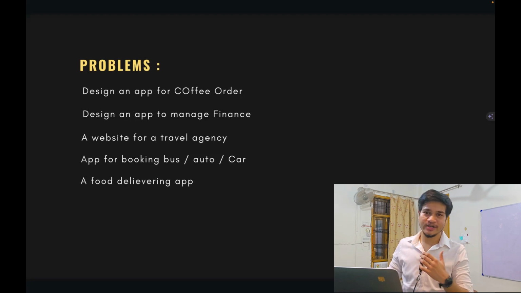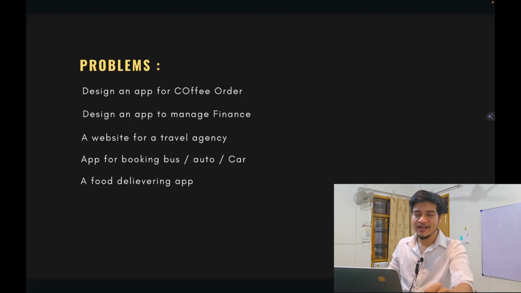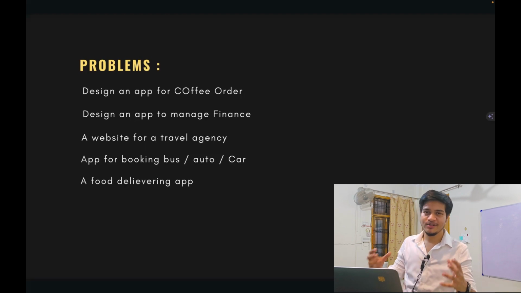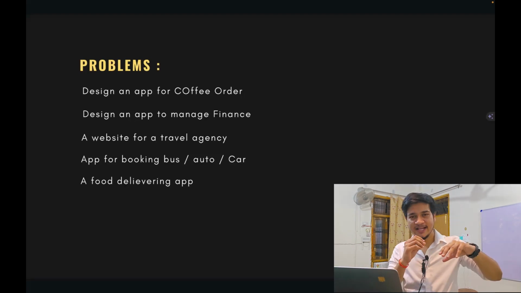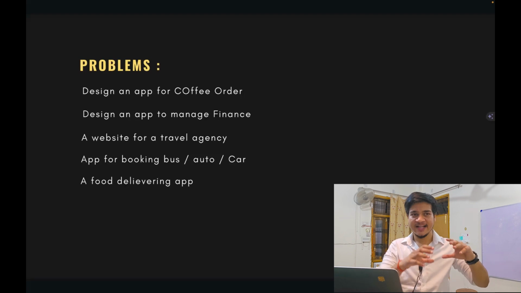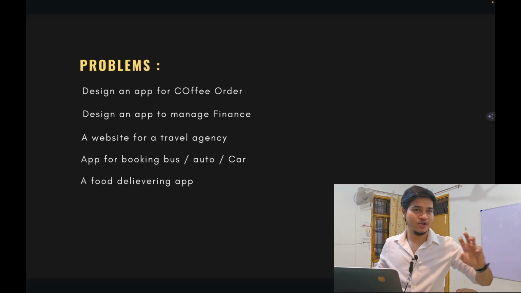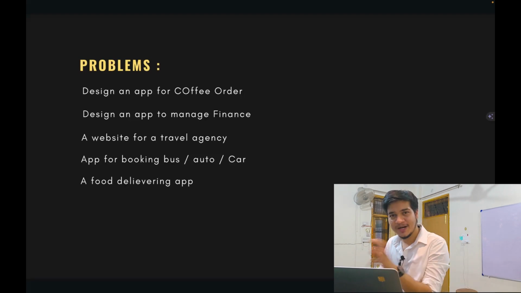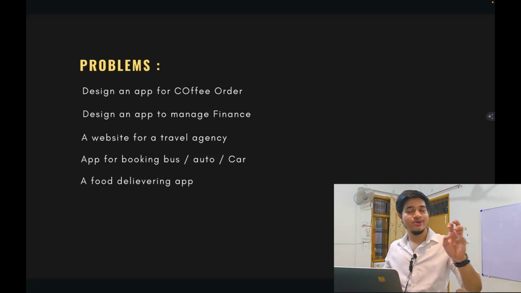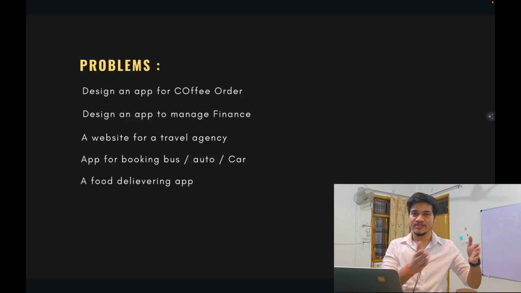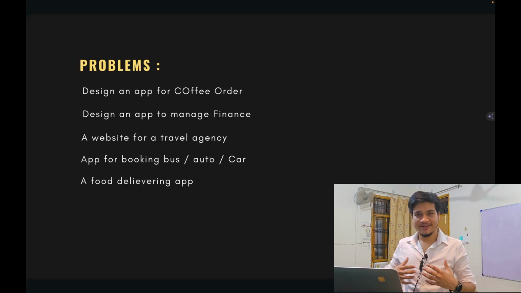Now the second problem that you can take up is how to manage my finance. You might be seeing around you, even with yourself as well, that you get some amount of salary and you spend that money without knowing where you have spent it, maybe on shopping, maybe on party and everything. So you have to design an application where I can give my income as the input, and that application calculates, okay, this is the amount of money that you can spend on shopping, this is the amount that you can spend on party, this is the amount that you need to invest in. So that app should actually manage my finances, where I'm also saving and also I'm not sacrificing my living.